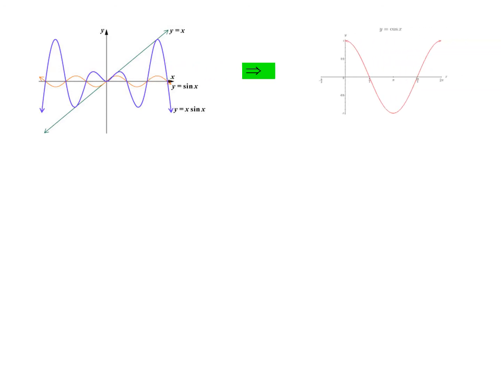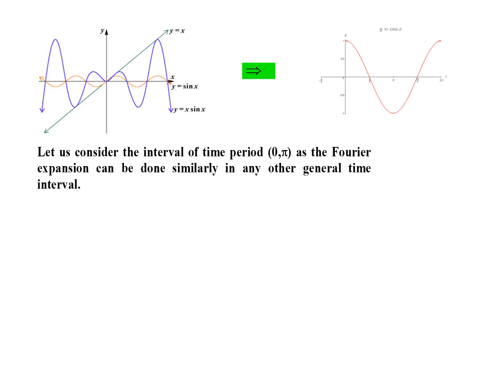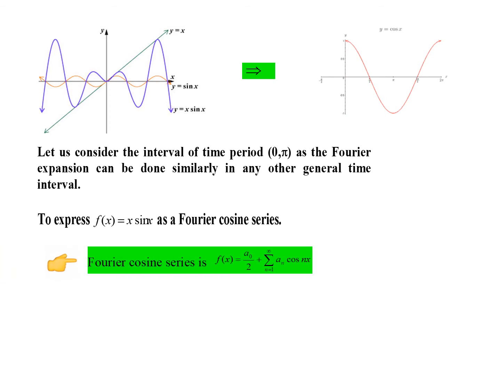So our work now is to represent the function x sin x as a cosine series. Let us take the time period as 0 to pi, because the same problem can be done in any other time interval also. So to express the function x sin x as a Fourier cosine series is going to be our task now. So the Fourier cosine series formula is f of x equal to a naught by 2 plus the summation an cos nx, where a0 and an are given by these formulae.